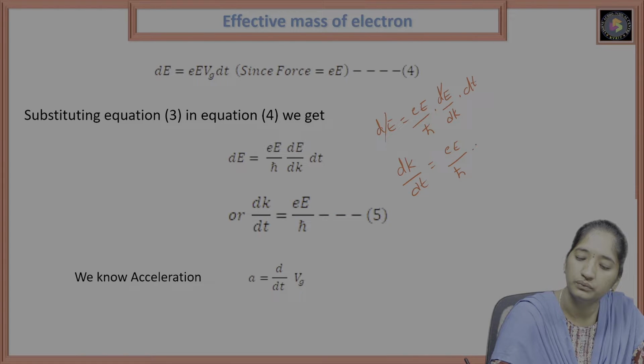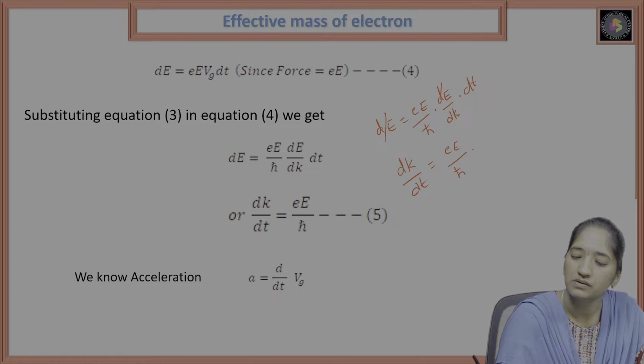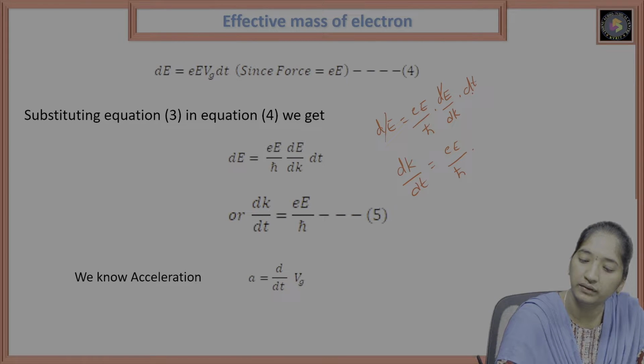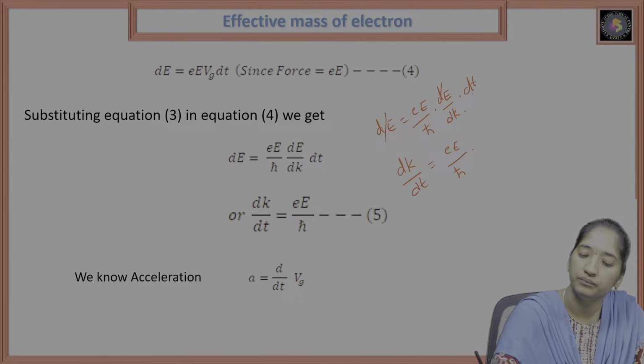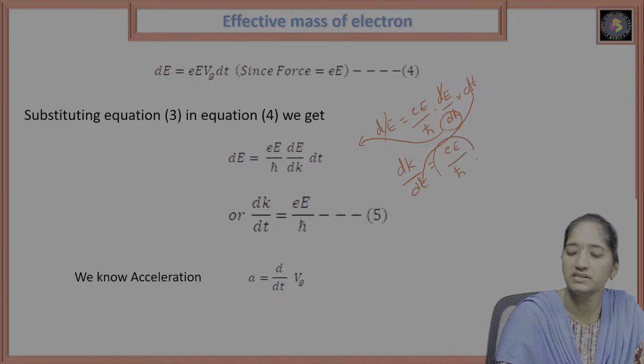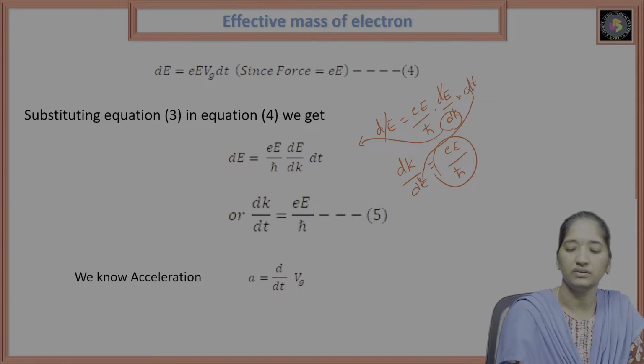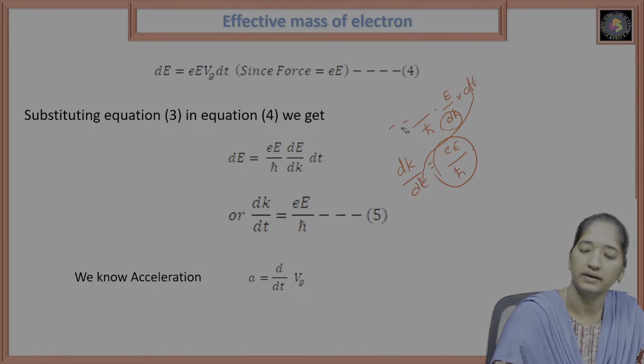When dt goes to the downside, the numerator comes here, and the dk goes to the numerator. So dk by dt is equal to eE by h cross. So that value you have to write here.